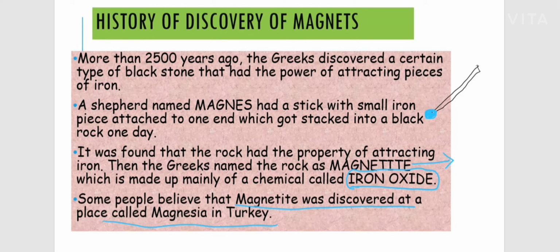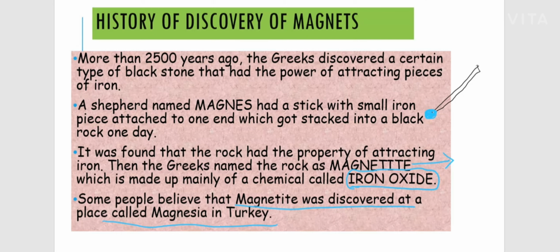One story is about the shepherd named Magnus. Another is about the place where it was discovered, Magnesia in Turkey. It is named magnetite, and these pieces contain the chemical called iron oxide.